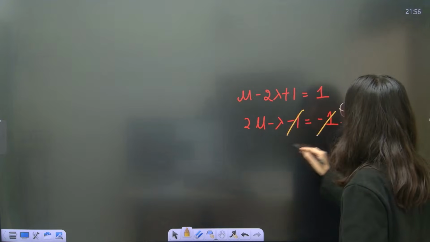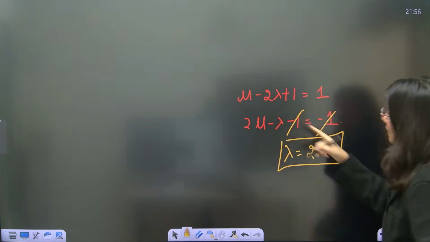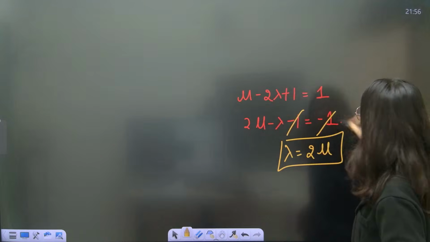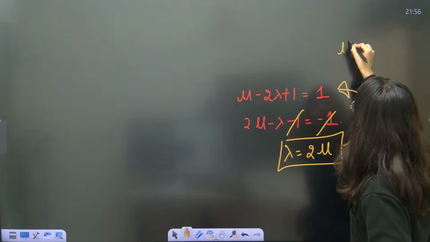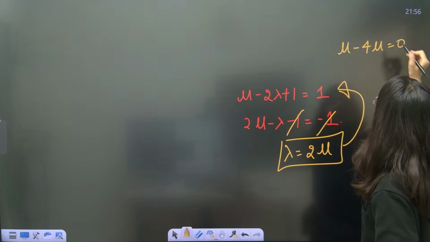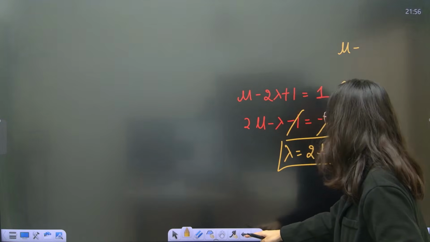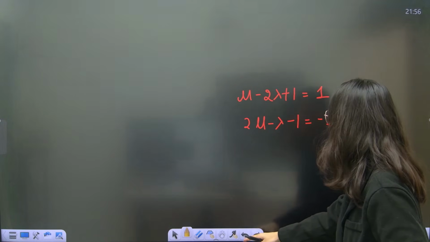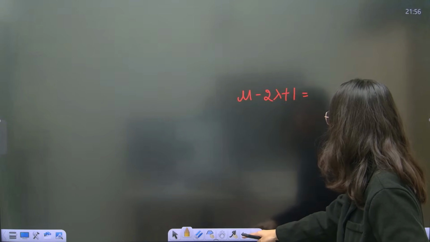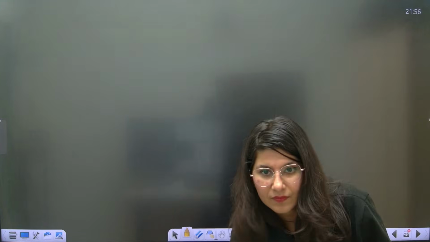Okay, so just two equations, two unknowns. So this is gone. Lambda is equal to 2 mu. Just put the value of lambda from here in the first equation. So mu minus 4 mu is equal to 0. Mu will be 0. No, cannot be done. So that is why I was telling you, you have to compare. Guys, you can't do this. You have to compare and then form an equation. Sorry guys, you can't do this. Right? Yes.